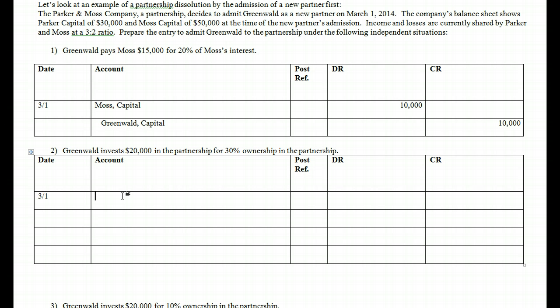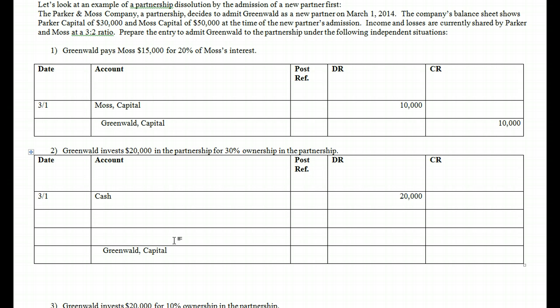So if the new partner is actually investing money into the partnership, that cash has to be recorded into the partnership's cash account. So in essence, this investment of $20,000 is going to bring up the partnership cash. So we need to debit that cash for $20,000. Now, why is our cash going up by $20,000? Well, our cash is going up by $20,000 because we're adding this new partner, Greenwald. So that means Greenwald needs some ownership here.